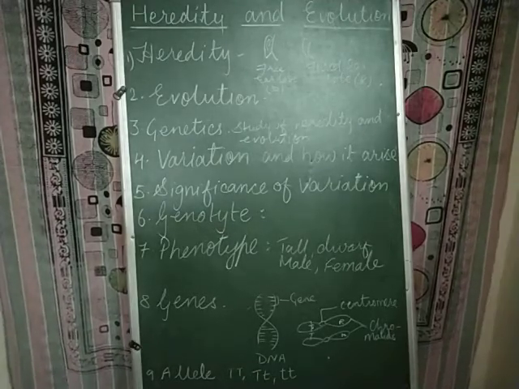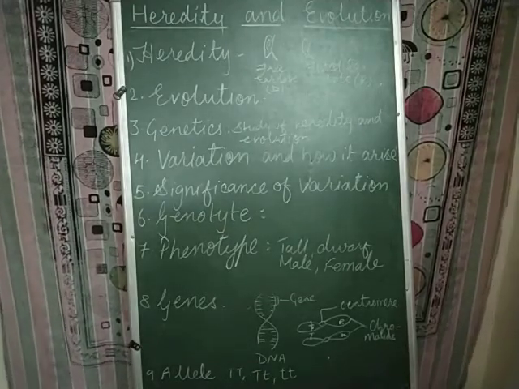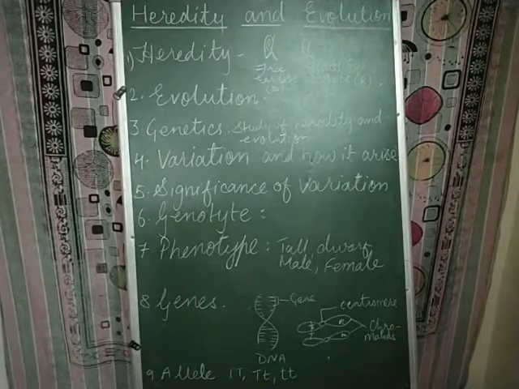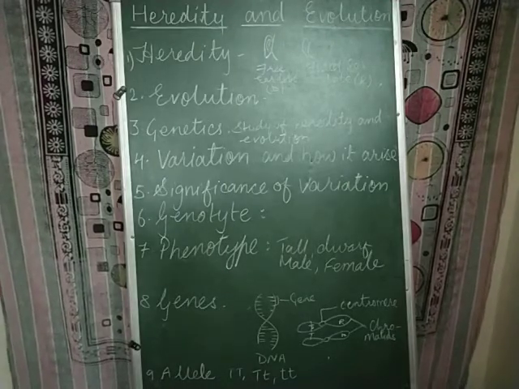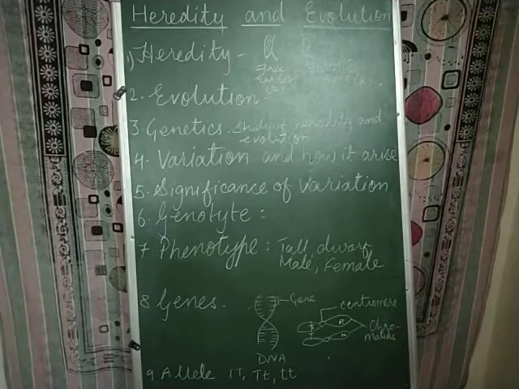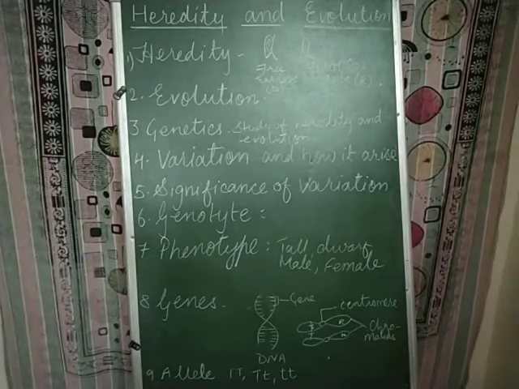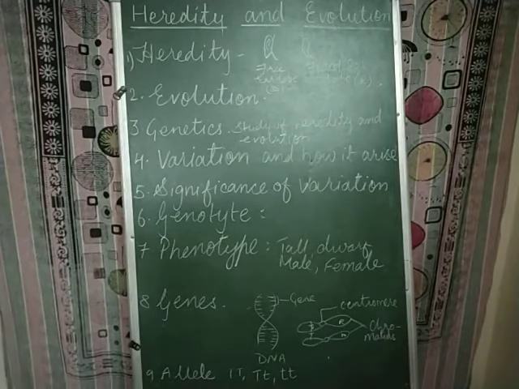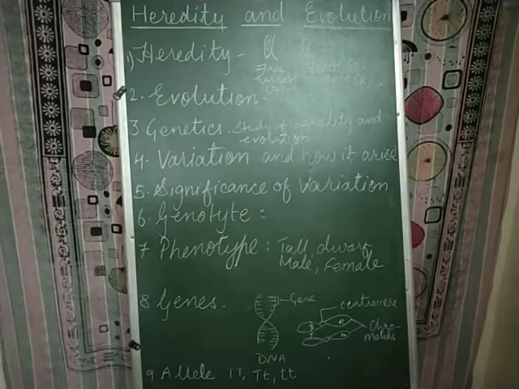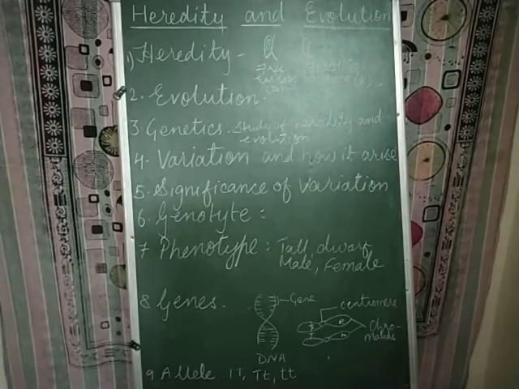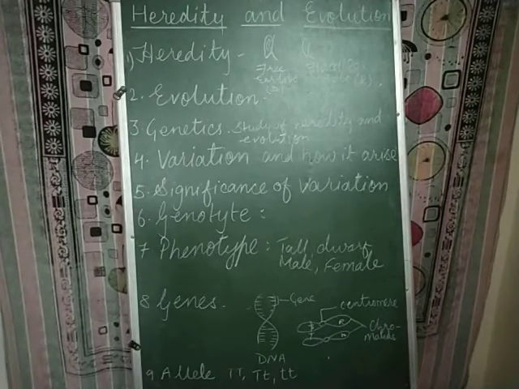Gradually the changes in living organisms get accumulated, and over millions of years this accumulation of characters gave rise to new species. This is called evolution.